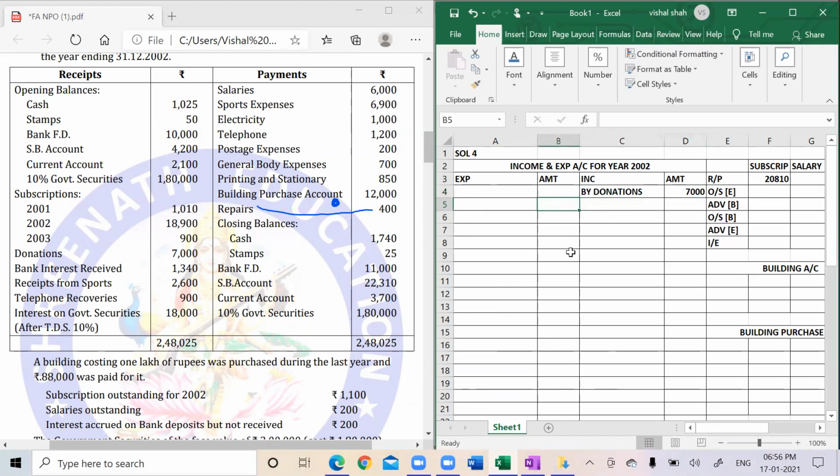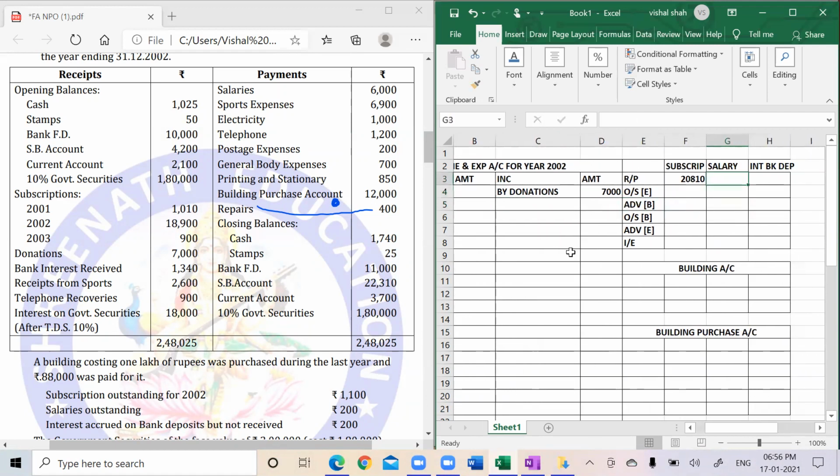Then bank interest received. There is an adjustment for bank interest on bank deposit. How much? 1340. So I have made a separate statement. I will write there, received from sports. Sir, since it is a sports organization, it's income for them. You can say by receipts from sports. Sports receipts, how much is that? 26,000.